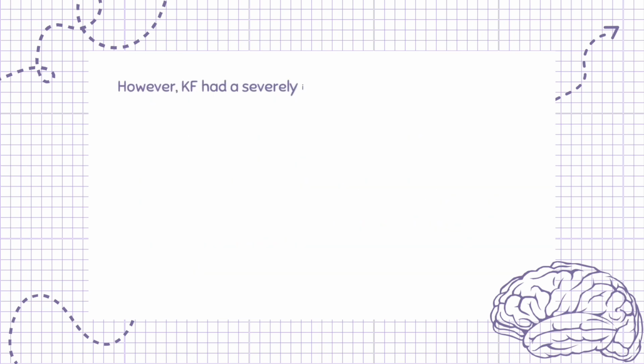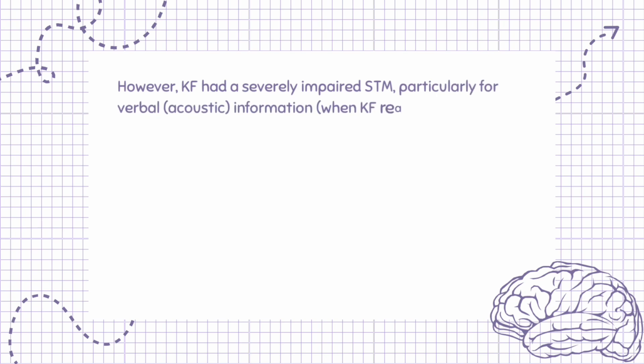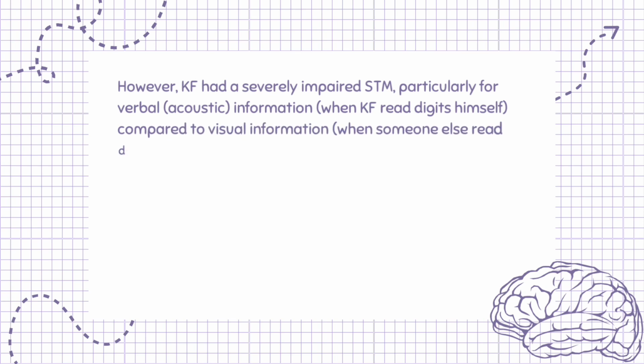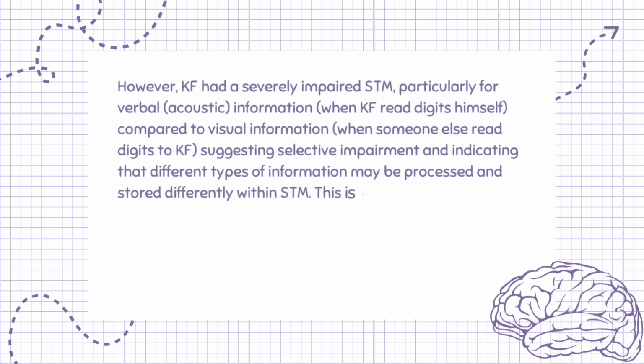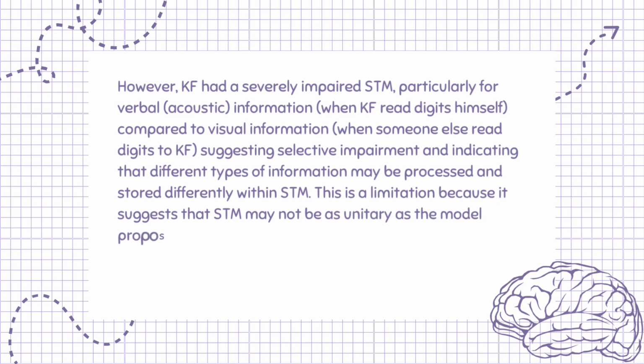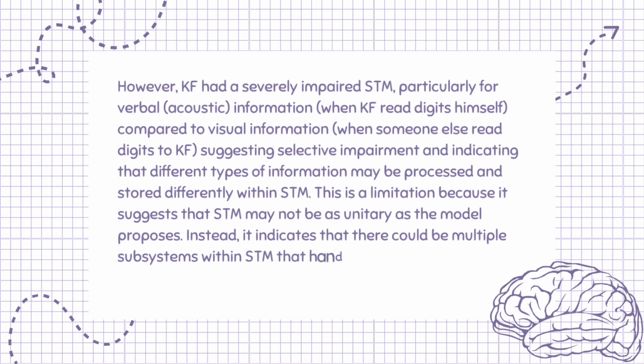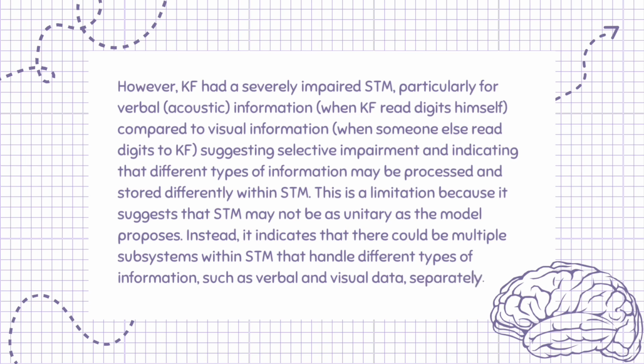However, KF had a severely impaired STM, particularly for verbal, acoustic, information, when someone else read digits to KF, compared to visual information, when KF read digits himself, suggesting selective impairment and indicating that different types of information may be processed and stored differently within STM. This is a limitation because it suggests that STM may not be as unitary as the model proposes. Instead, it indicates that there could be multiple subsystems within STM that handle different types of information, such as verbal and visual data, separately.